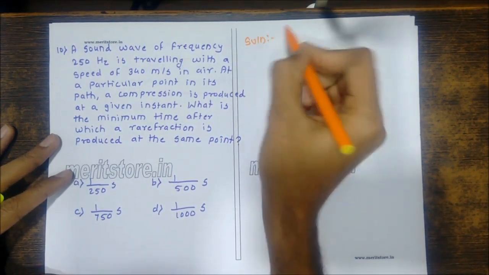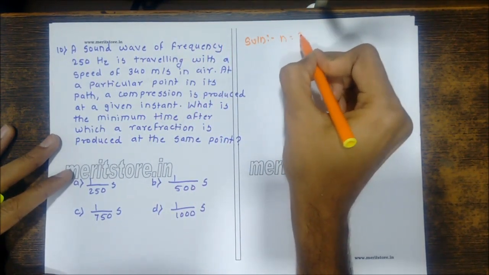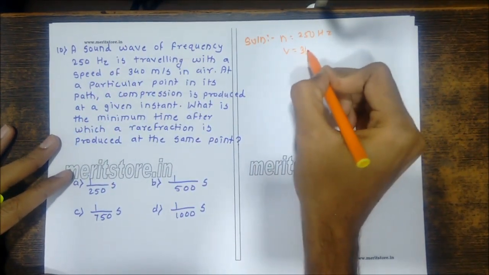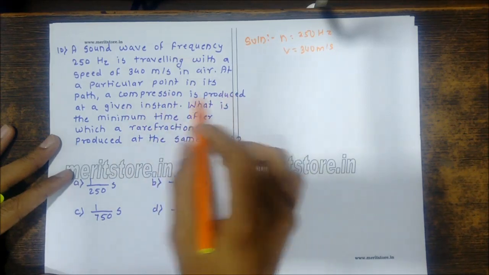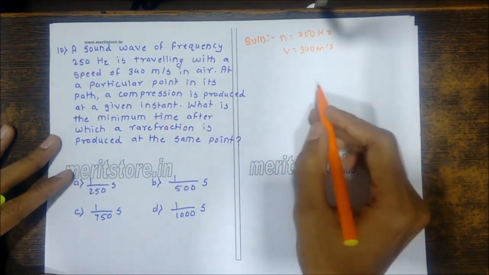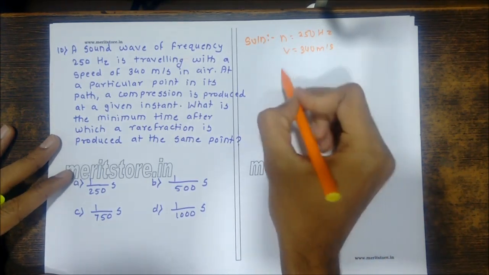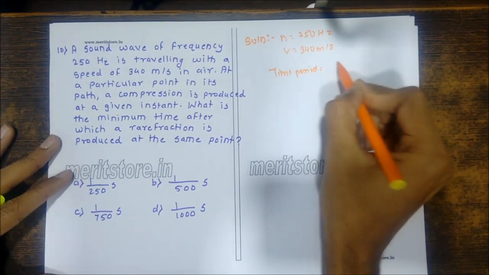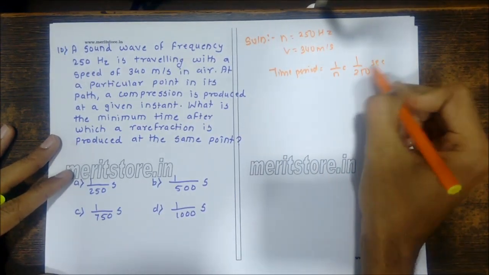Okay, so we have the sound wave with frequency n, which is 250 Hz, with velocity 340 meters per second in air. The frequency is given as 250 Hz, so we'll get the time period. Time period is 1 upon frequency, that is 1 upon 250 seconds.